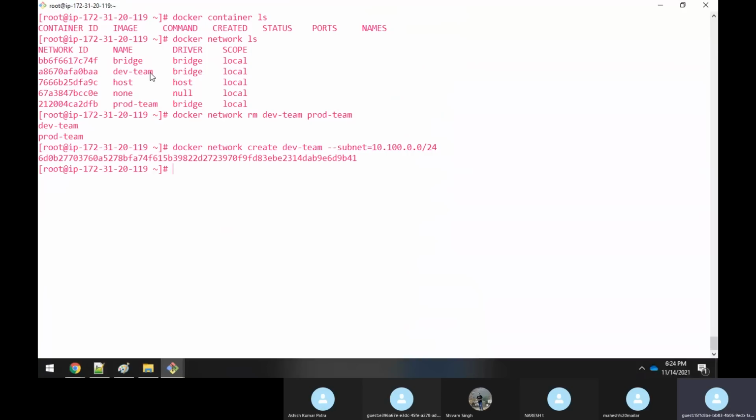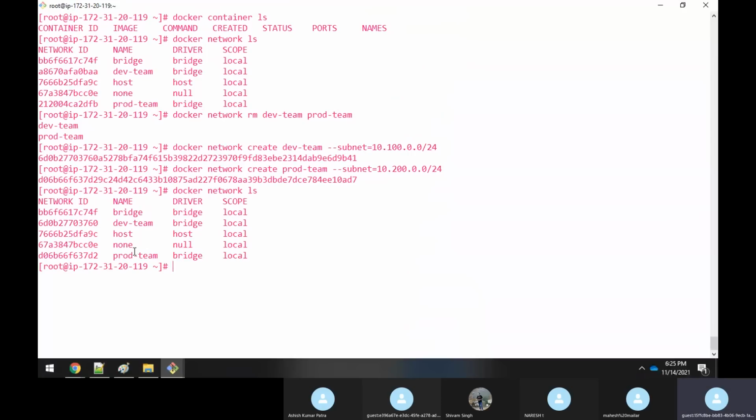Similarly, docker network create, I'm creating one more bridge network, which is prod-team, with --subnet. What can we give, sir? Anything? Can we give 10.200.0.0/24? We'll give it in the subnet range. Yes, so here we have given two different subnet ranges. Now if you execute docker network ls, you can see that both have been created.